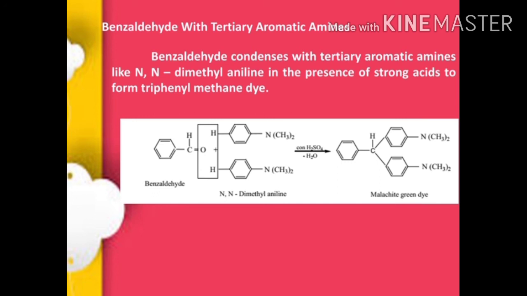Aniline molecular formula C6H5NH2. A benzene ring containing an NH2 group, that is aniline. Here hydrogen is replaced by 2 CH3 groups, so the CH3 groups are linked with the benzene ring through the nitrogen atom. So the name is N,N-dimethylaniline. In the presence of concentrated sulfuric acid, it forms a triphenylmethane dye. That is a beautiful green dye. Chemical name is malachite green.